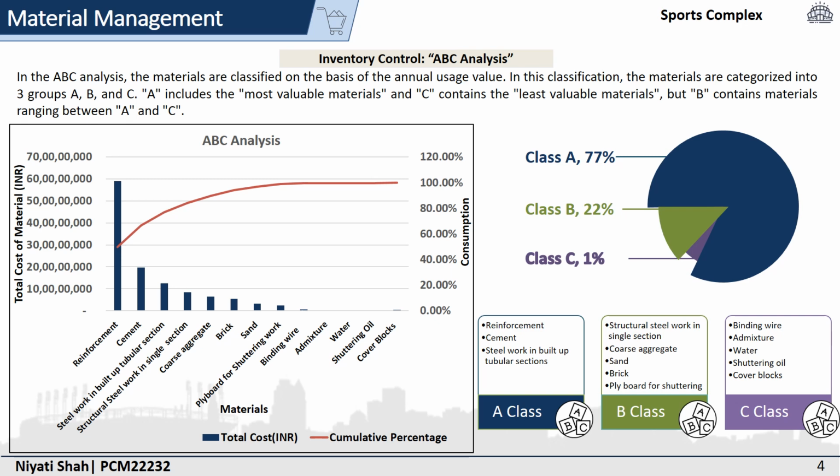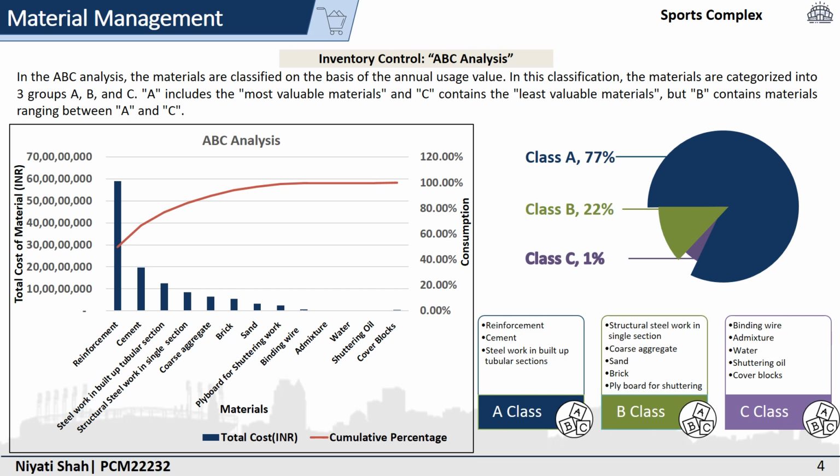One such material classification methodology, namely ABC analysis, is done. In the ABC analysis, the materials are classified on the basis of their annual usage value. In this classification, the materials are classified into A, B and C categories, A being the most valuable one, C being the least valuable one, and B containing the materials ranging between A and C.